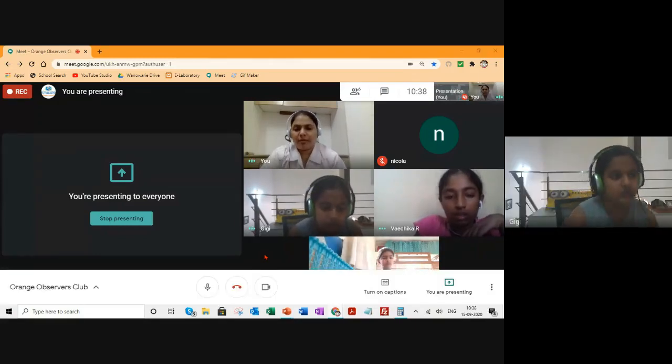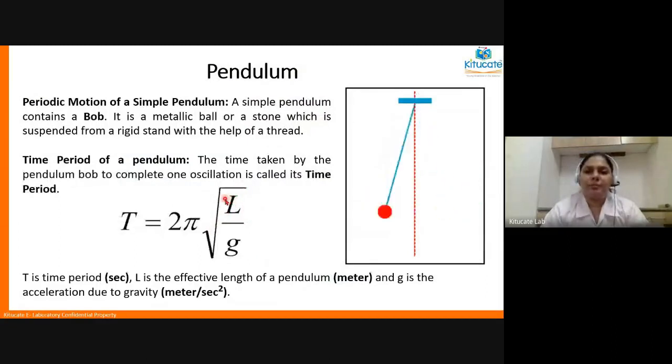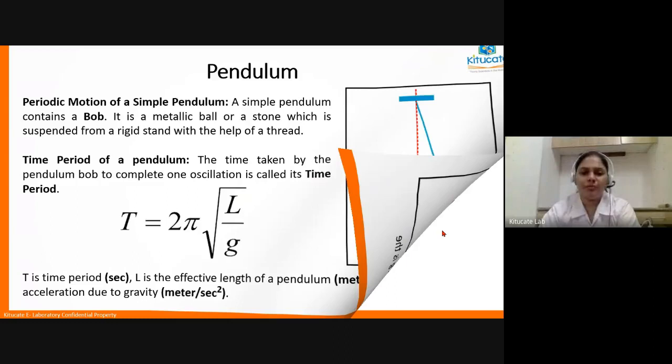So the time period of the pendulum or the number of oscillations are not dependent on the mass or the size of the bob. They are dependent only on the length of the pendulum. Okay. This is a basic rule for a pendulum. Is this clear to all of you?